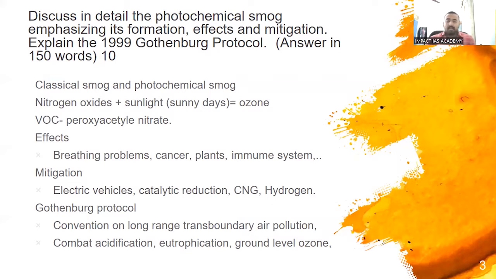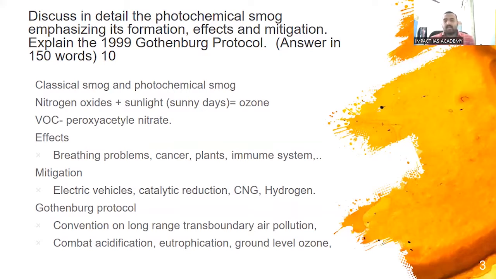Some of the immediate remedial measures are to switch over to electric vehicles, switch over to hydrogen fuel cells, use a lot of CNG buses, which is currently being used in the capital. In addition to this, improved pollution control norms, for example, catalytic reduction, which has been made mandatory in all BS6 vehicles. So these are some of the mitigation measures.